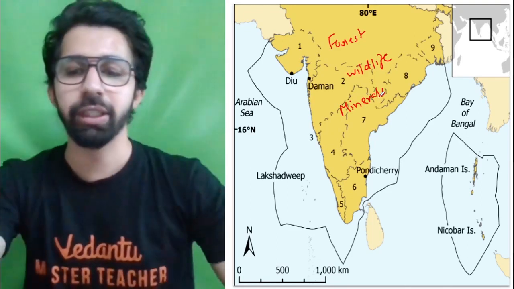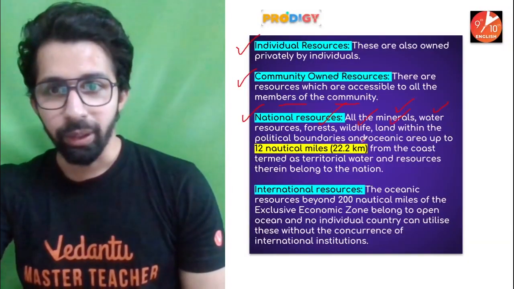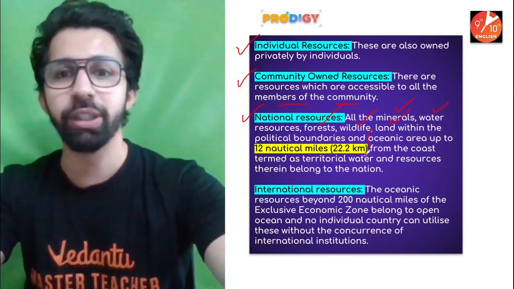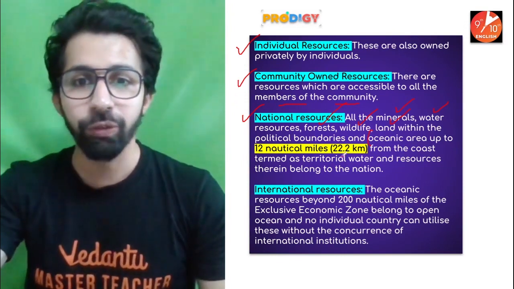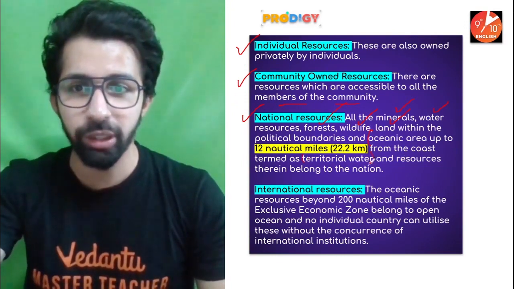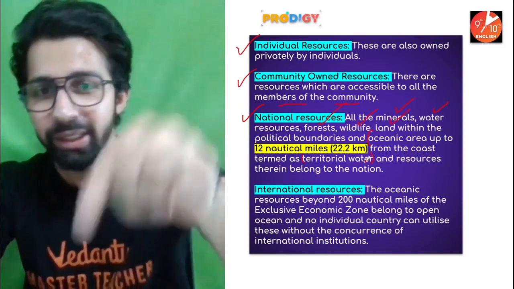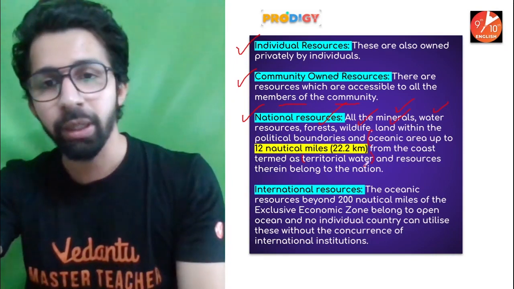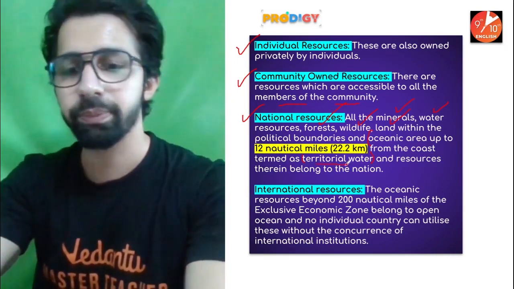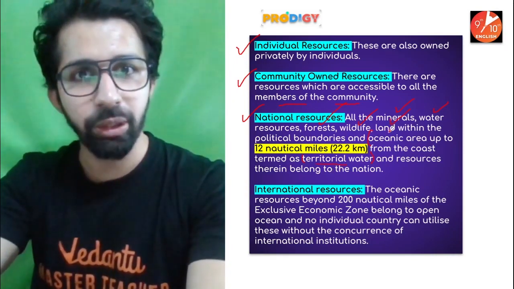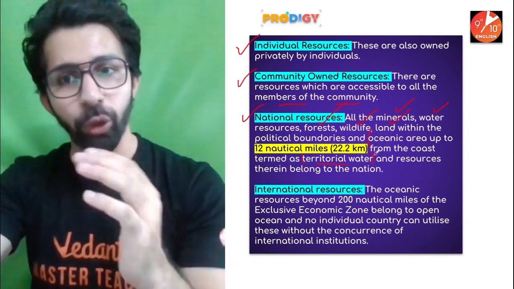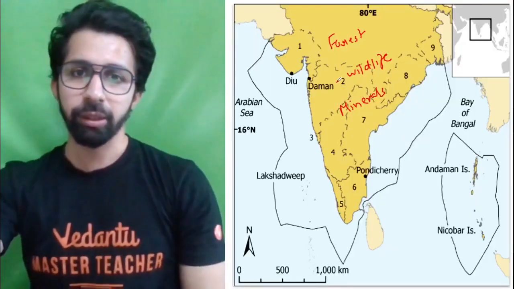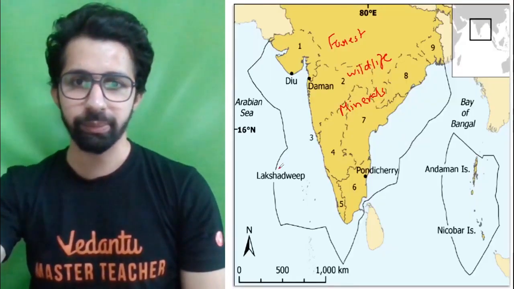Now there is one more thing we need to add, and also the oceanic area up to 12 nautical miles, that is 22.2 kilometers, from the coast, termed as territorial water. Now I want you to understand this. Make sure that you guys are watching this part. This is the most important part. Now there is a term territorial water. So all the resources within the political boundaries of a country, and also which come under the oceanic area up to 12 nautical miles.